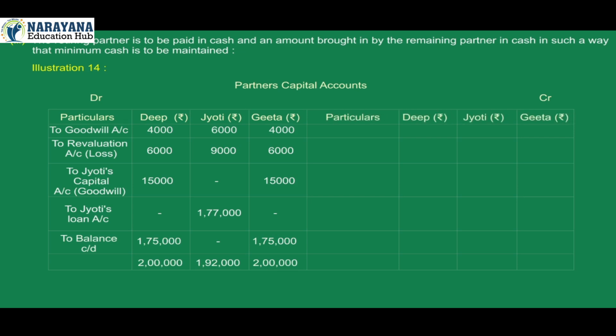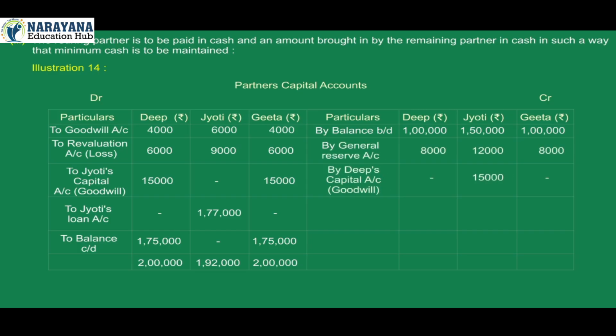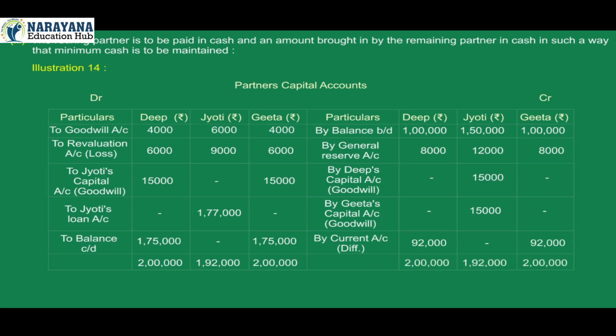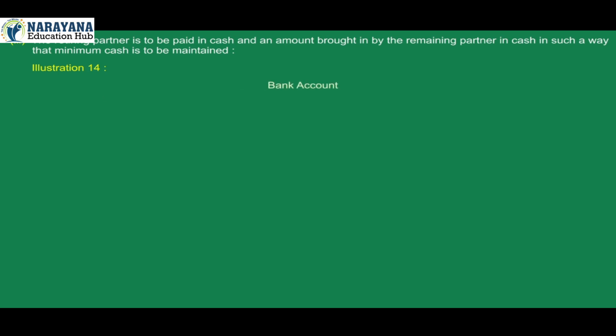On the credit side, particulars: Deep rupees, Jyoti rupees, Geeta rupees. By balance brought down 1 lakh, 1,50,000, 1 lakh. By general reserve 8,000, 12,000, 8,000. By Deep's capital account goodwill, Jyoti 15,000. By Geeta's capital account goodwill 15,000. By current account difference, Deep 92,000, Geeta 92,000. Total of credit side 2 lakh, 1,92,000, 2 lakh.